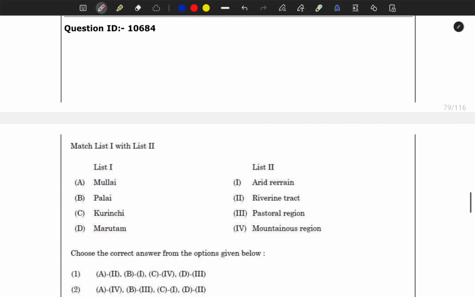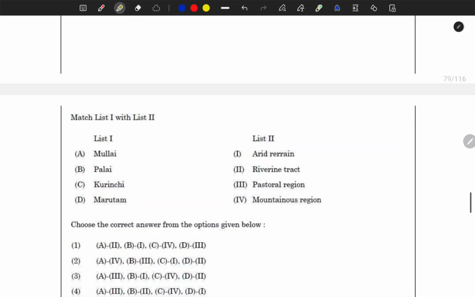Here the next question is Mullai, Pallai, Kurinchi, Marutam. Here it is about the terrain, meaning arid terrain, riverine, pastoral, mountainous. I was also not remembering any fact, but this is from the Sangam period. This I knew, but many of you might be remembering this, and many of you might not have any idea about this. So this is from the Sangam period, and the third one is the correct option.